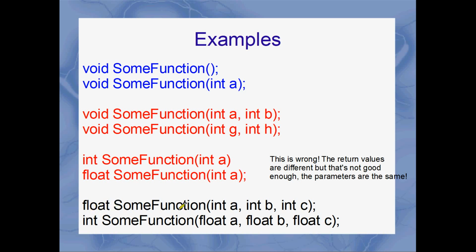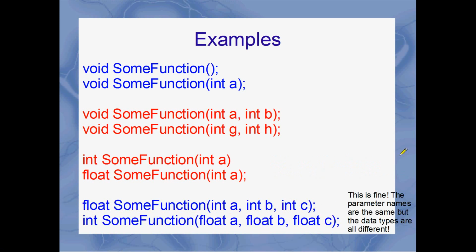Finally, down here we've got float SomeFunction with a bunch of integers, and int SomeFunction with a bunch of floats. The float parameters are called a, b, and c, and the ints are called a, b, and c. Is that legal? Yes, that's perfectly fine. The parameter types are different, even though they've got the same names, and the return value is different, but that's got nothing to do with it. The parameter types are different, so that's perfectly legal overloading.